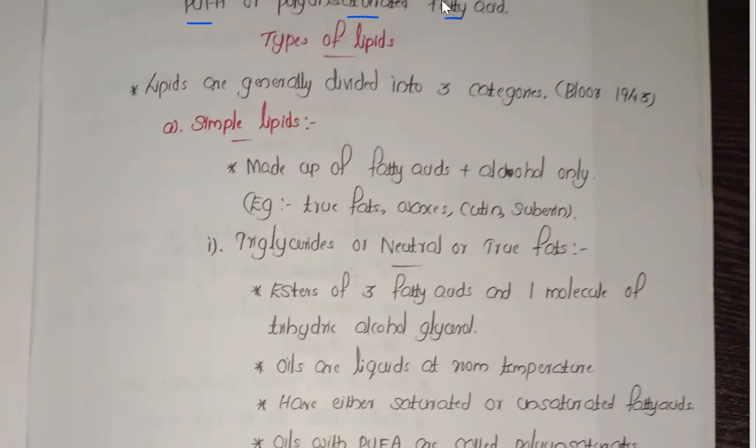Now types of lipids. Lipids are generally divided into three categories by Bloor, 1943. Now about the lipids, some general points you have to learn. Simple lipids are made up of fatty acids and alcohol. Examples: true fats, waxes, cutin, suberin are examples of the simple lipids.